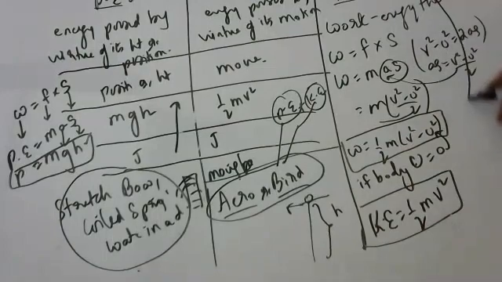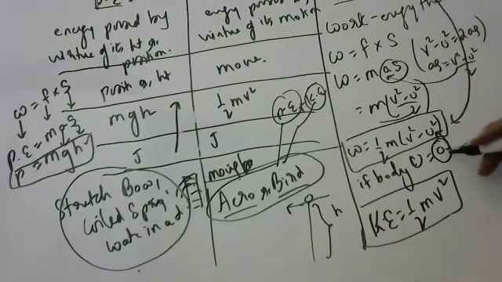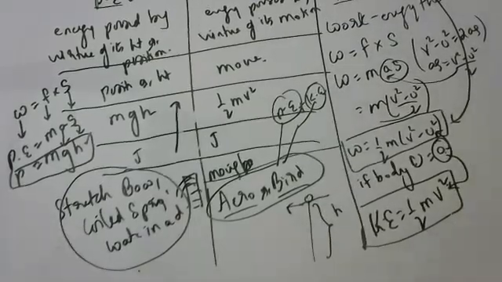What is the work energy theorem? Half m v square minus u square. And if the body is starting from rest, initial velocity is 0, it is half m v square. Kinetic energy. So this is called kinetic energy, half m v square. This is the difference between potential energy and kinetic energy. Apart from this, I want to say something about the law of conservation of energy.